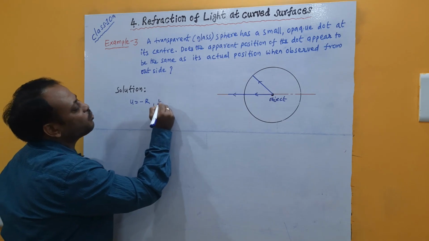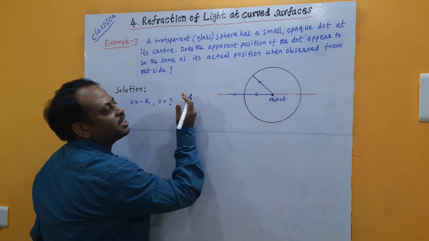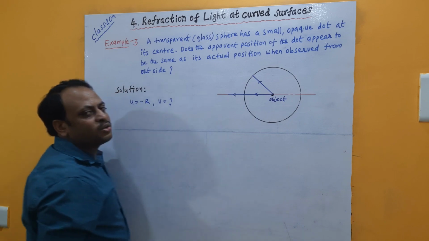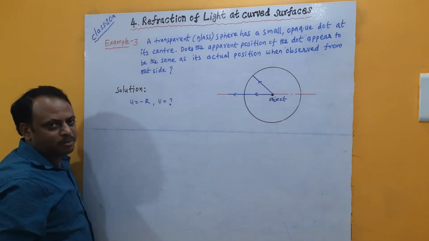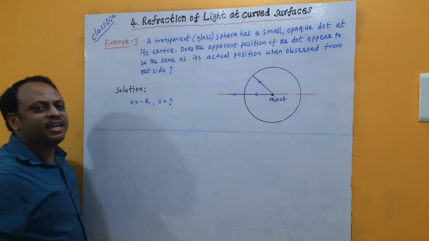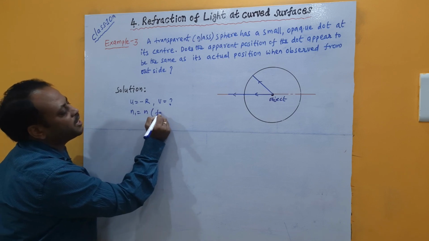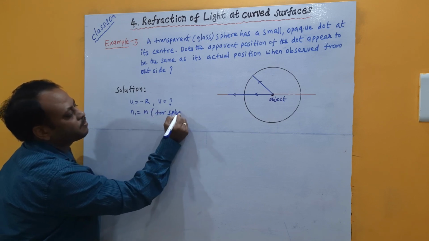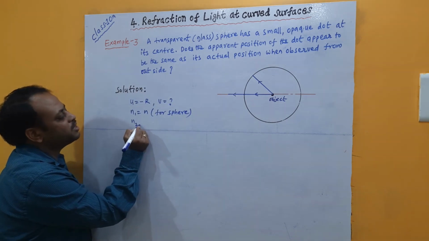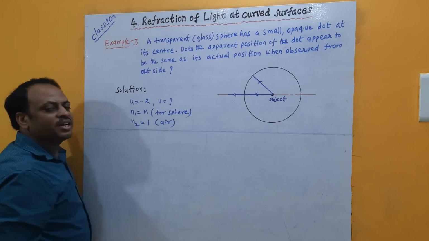Now let me go for finding what the v value is. Suppose v is got as positive, then the image of the dot appears out of the sphere. If v is got as negative, from the pole against the light rays we have to measure. What is that v? I don't know. Let me go for calculation. The first medium is the sphere medium and the second medium is the outside air medium. So n1 becomes, suppose, n for the sphere I am taking as n. I don't know what that n value is, whatever may be the n value. The next, n2, becomes the outside medium. We know that the outside medium is air. So for air, the refractive index is 1.